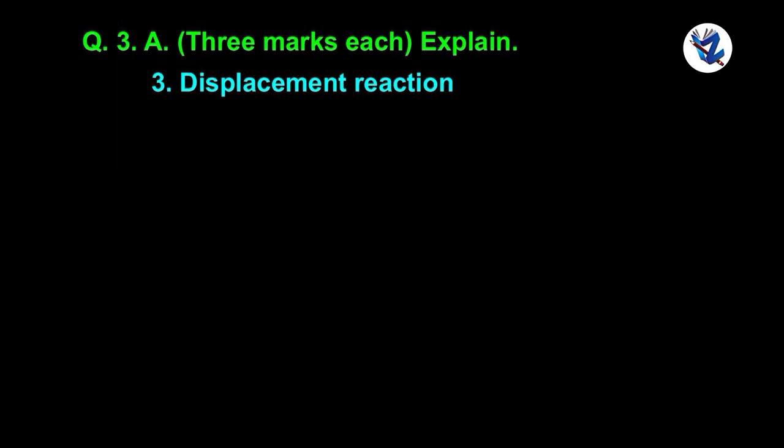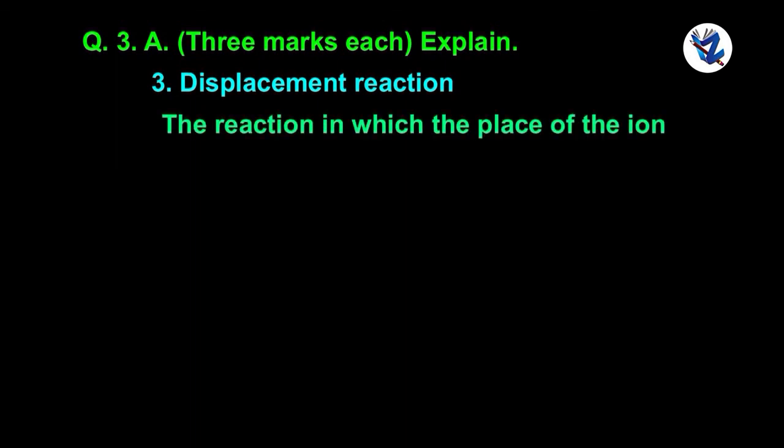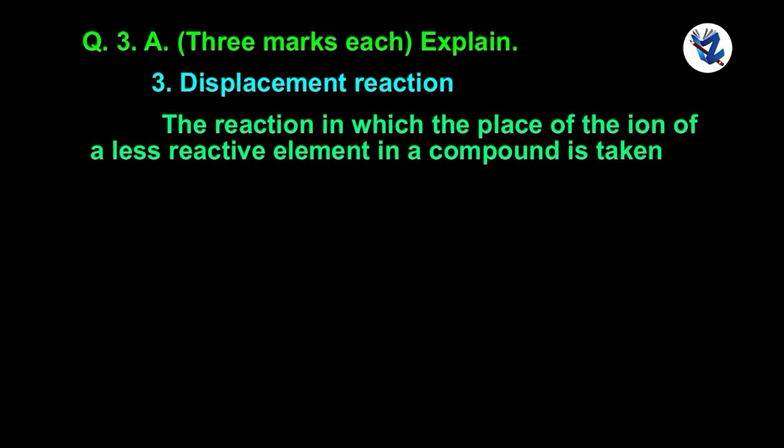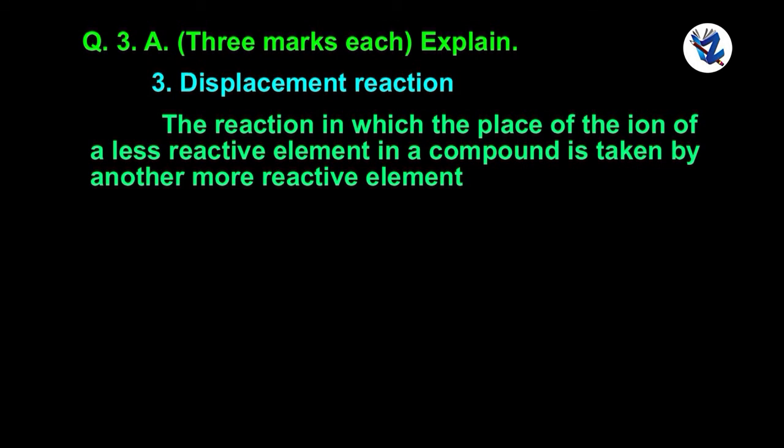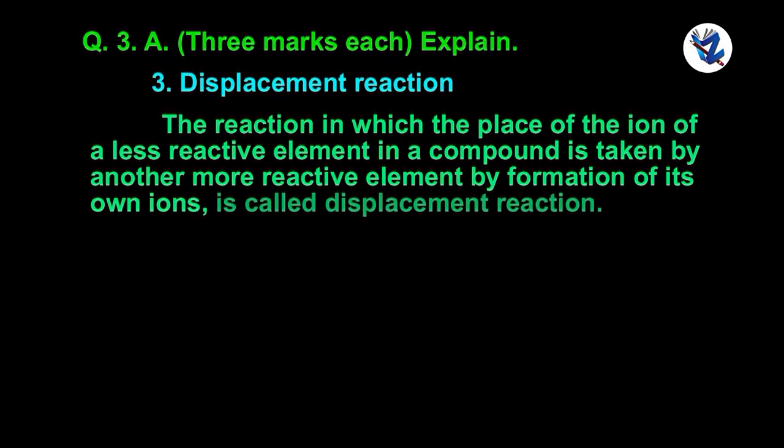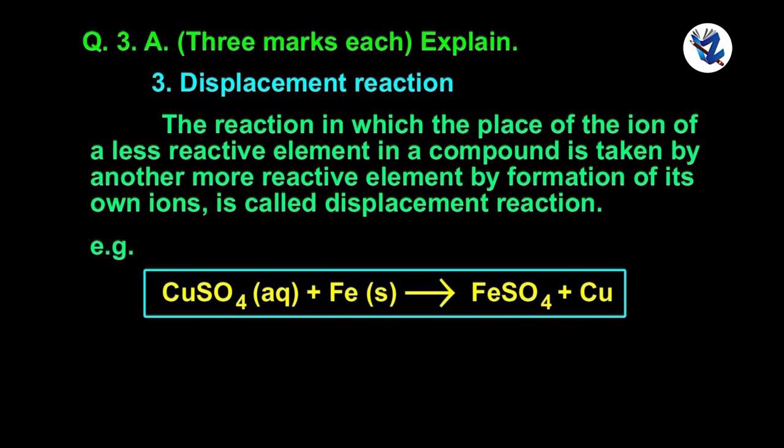Displacement reaction. The reaction in which the place of the ion of a less reactive element in a compound is taken by another more reactive element by formation of its own ions is called displacement reaction. For example, CuSO4 plus Fe gives FeSO4 plus Cu.